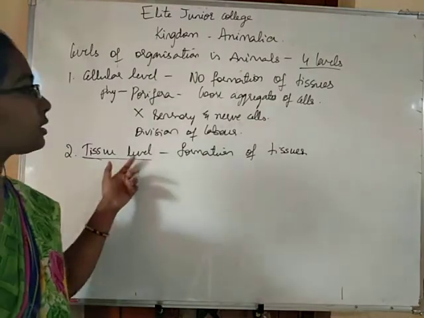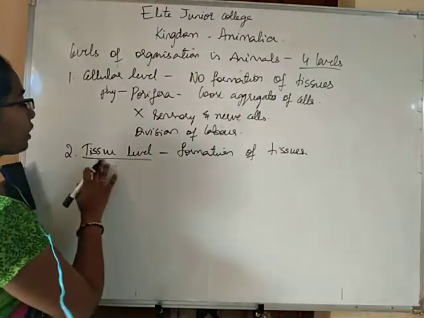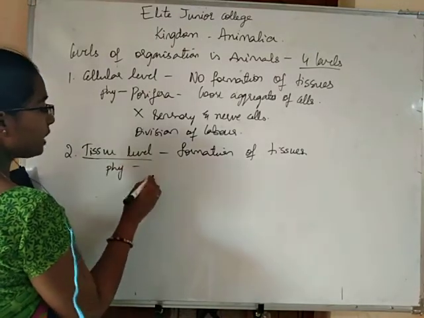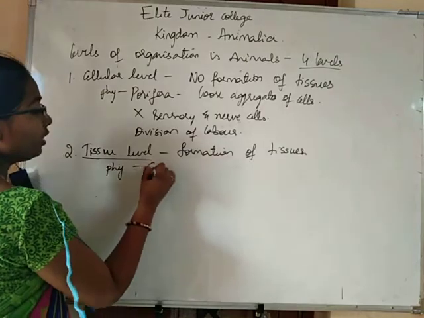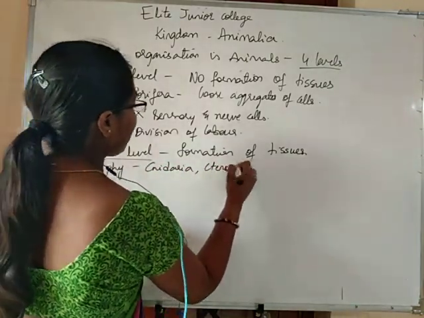Formation of tissues is seen in tissue level of organization, and this is exhibited by the phylums of the kingdom Animalia like Cnidaria and Ctenophora.